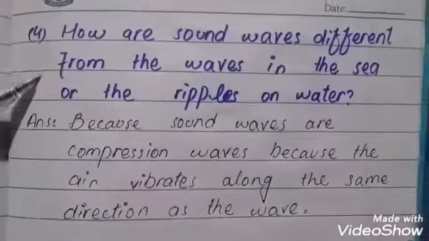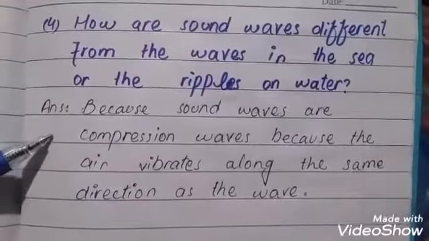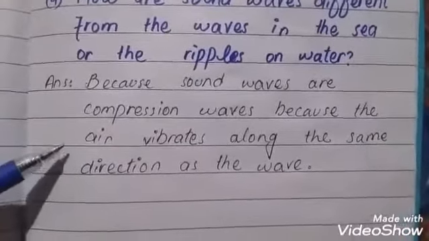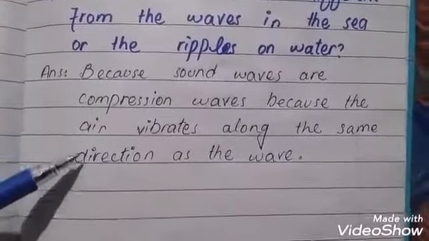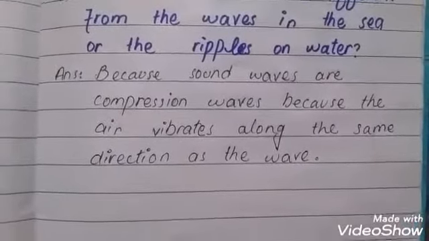Fourth question, how are sound waves different from waves in the sea or the ripples on water? Because sound waves are compression waves, the air vibrates along the same direction as the wave.